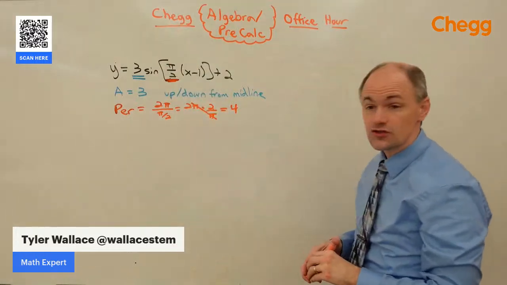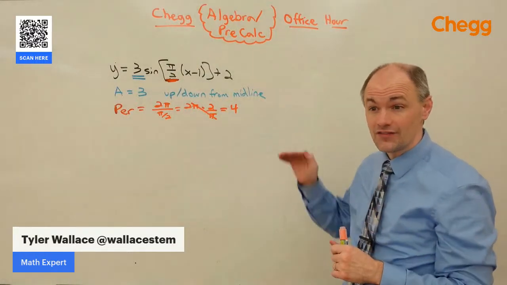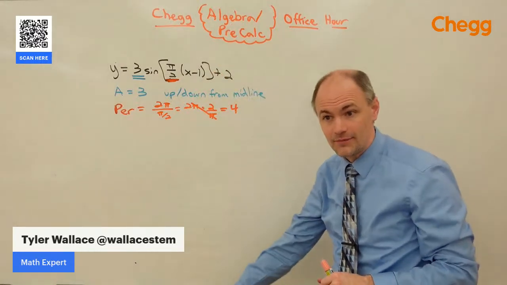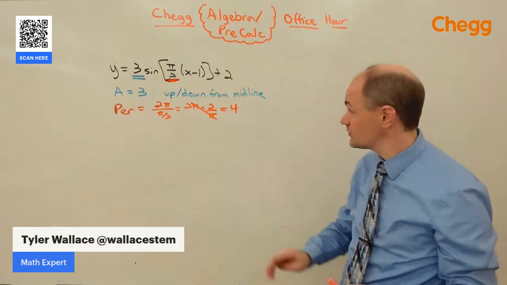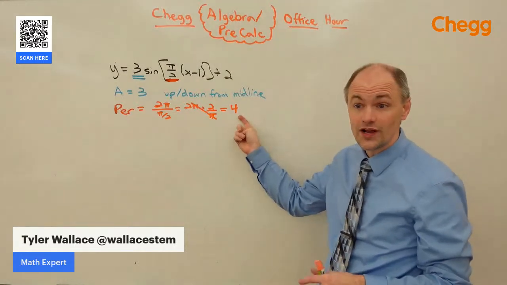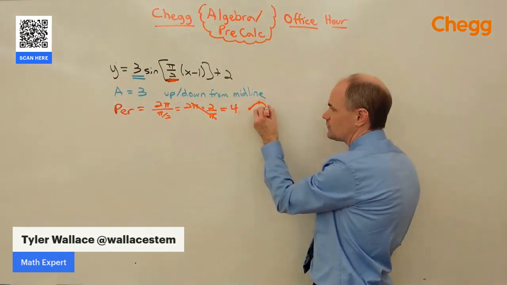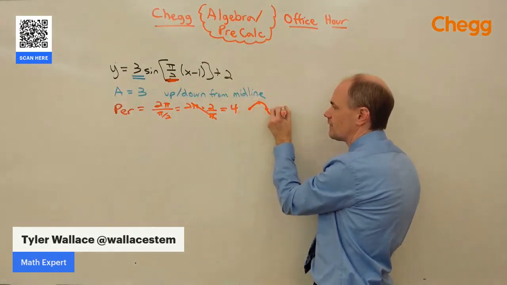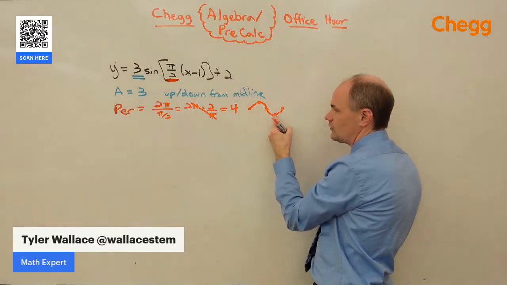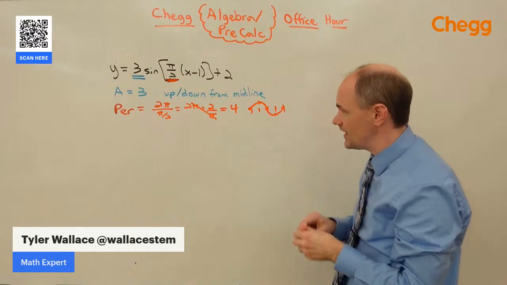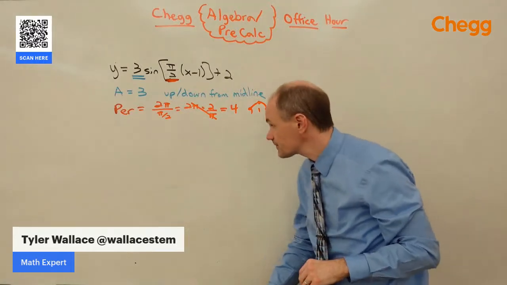What's nice is there's kind of 4 pieces to a sine graph. There's the middle, and there's the top, and there's the middle, and there's the bottom. And then it starts repeating, 4 pieces. So those 4 pieces divide in here nicely. We're going to be able to see that basically, as we graph it, there's going to be 1, 2, 3, 4 units. It's going to be perfectly aligned there. So that's going to be nice. That's going to be helpful as well.